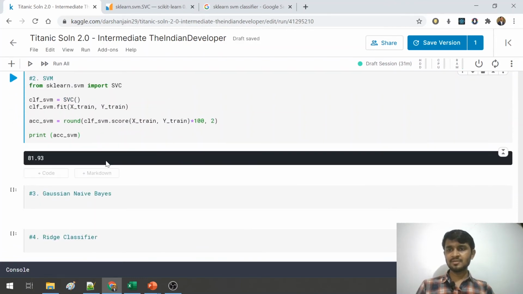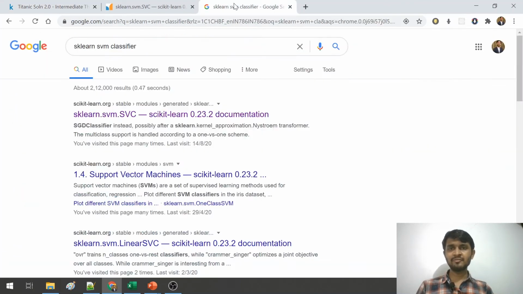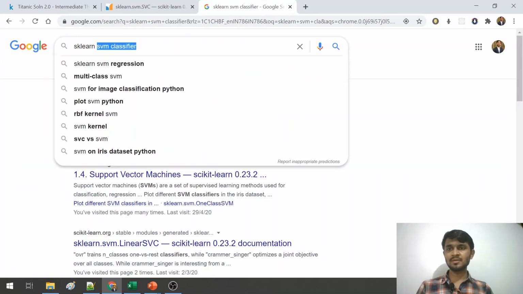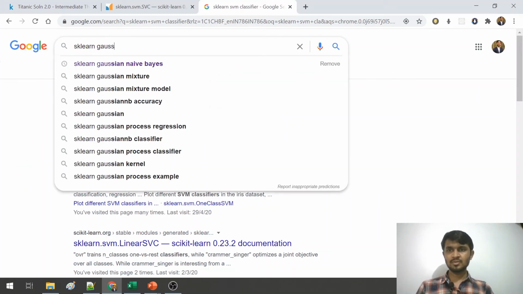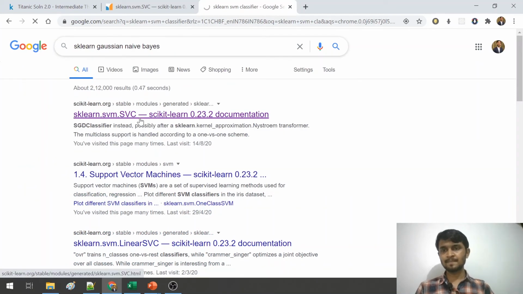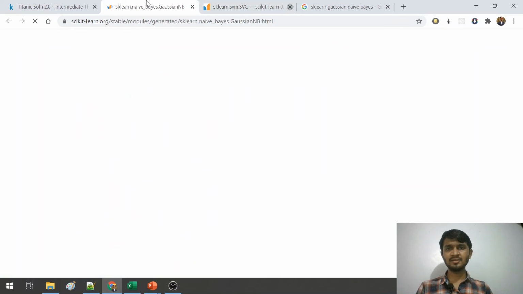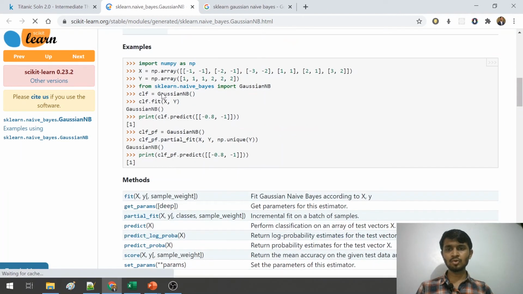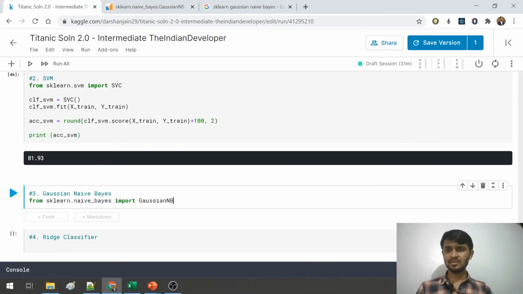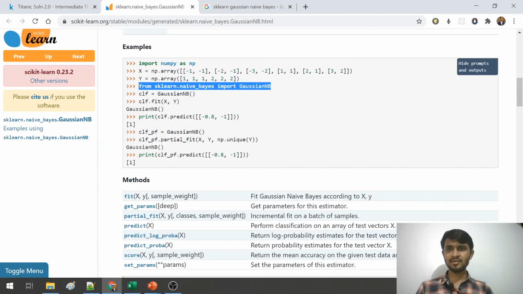Now let us try the same thing with Gaussian naive Bayes. So sklearn Gaussian naive Bayes classifier. You have to click the first link, do the same process again, that is go to the bottom of this page, import the library, and then you have to create a classifier here.